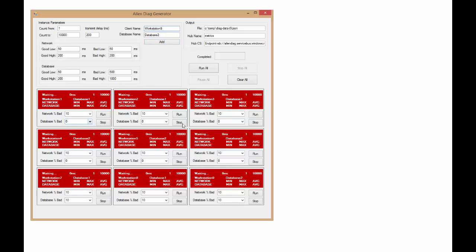And then I'm going to come down here. These are all set to 0 for database bad. I'm going to make this one produce 30% bad, and this one maybe 40%, and this one 50%.